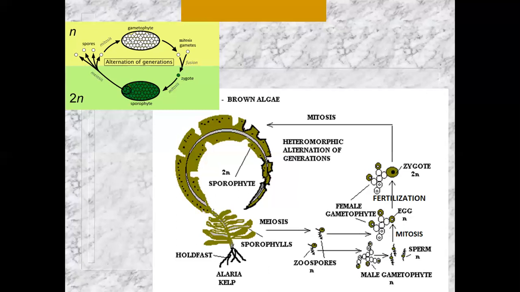Now, we call them zoospores, because zoo is a word that means motile, or you can move. And so these zoospores are haploid because they're created by meiosis from a diploid sporophyte, and they can swim. They have little undulipodia, flagella or cilia, whatever you want to call them, and they can wiggle, and that causes the zoospores to swim. Each one of those spores can grow into the gametophyte stage. Now, some of the spores are going to grow into a male gametophyte. Other spores are set up to grow into female gametophytes.